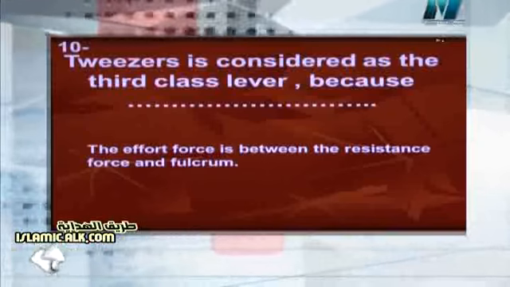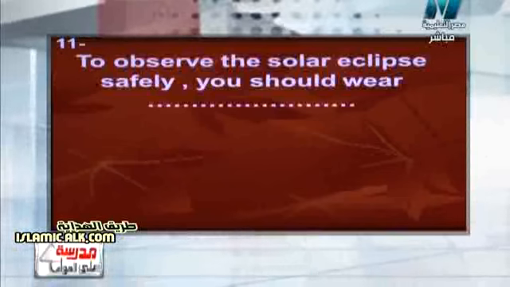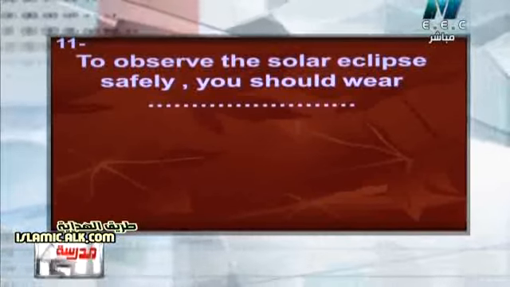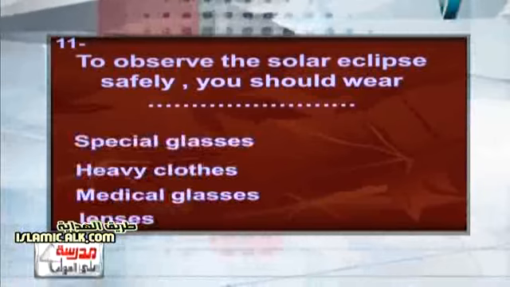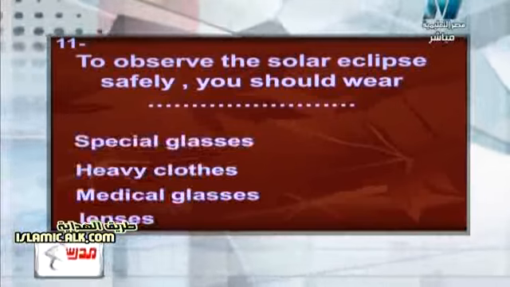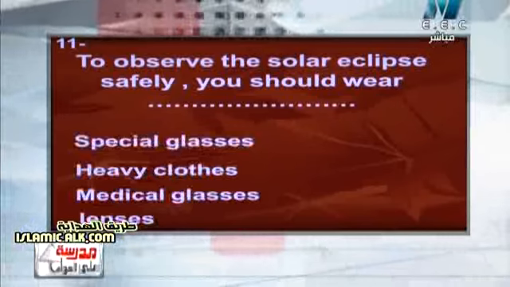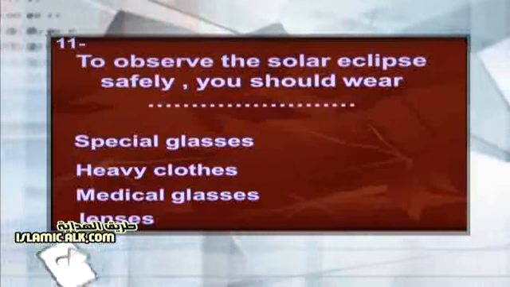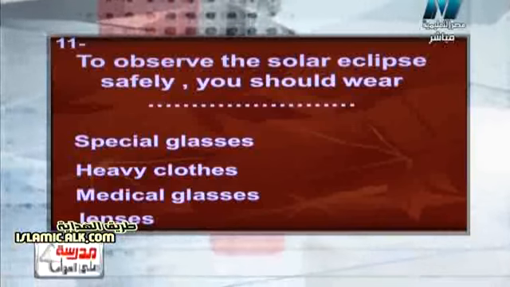Another question. To observe the solar eclipse safely, you should wear special glasses, heavy clothes, medical glasses, or lenses.